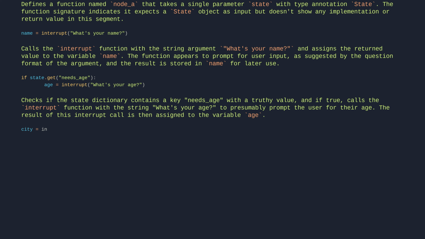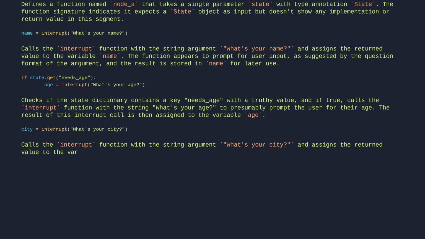city = interrupt("What's your city?") calls the interrupt function with the string argument "What's your city?" and assigns the returned value to the variable city.